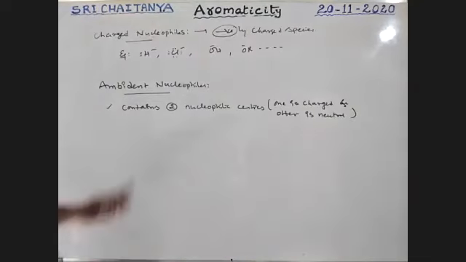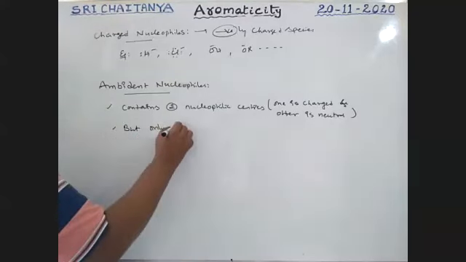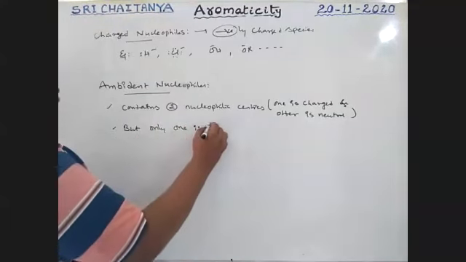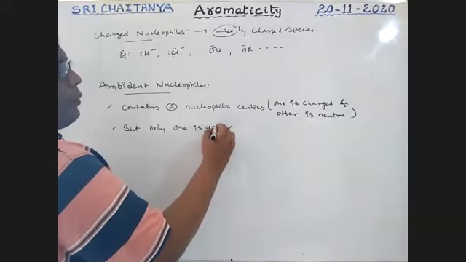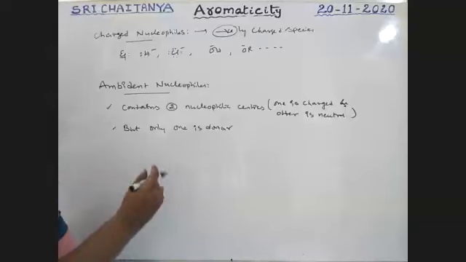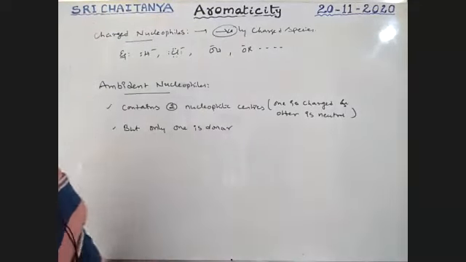So it contains two nucleophilic centers, but only one is a donor. That means two donor atoms are there, but only one can donate.